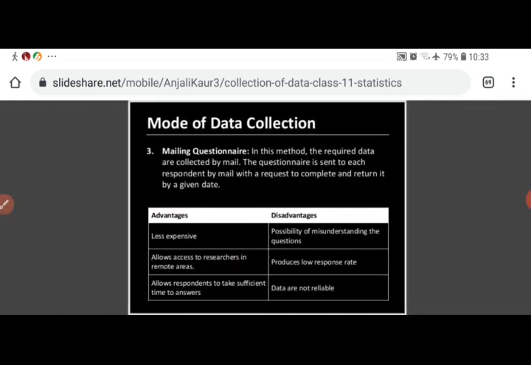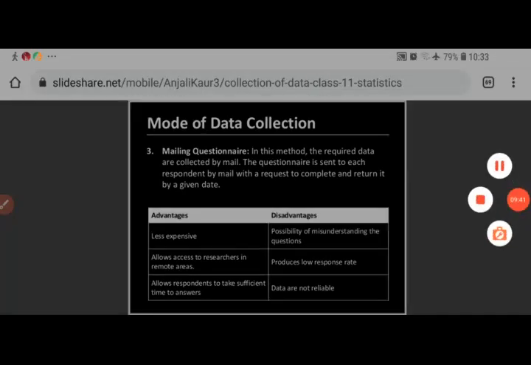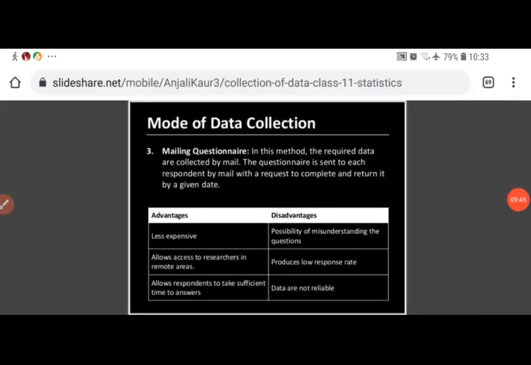Next is mailing questionnaire. Before discussing this method, it is necessary to tell you what a questionnaire is. We will discuss what a questionnaire is and how this questionnaire is prepared. Right? After that, we will discuss the advantages and disadvantages of this